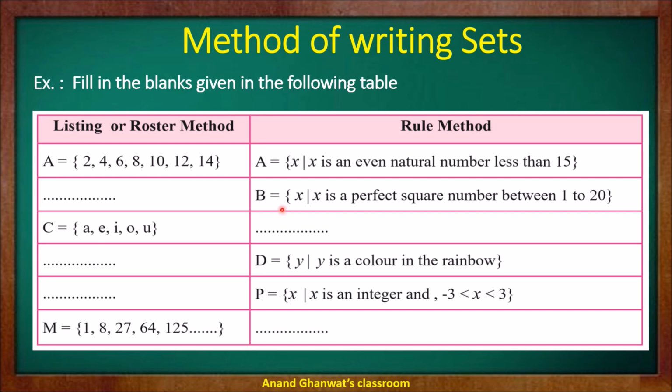A is a set of the element x such that x is a perfect square between 1 to 20.